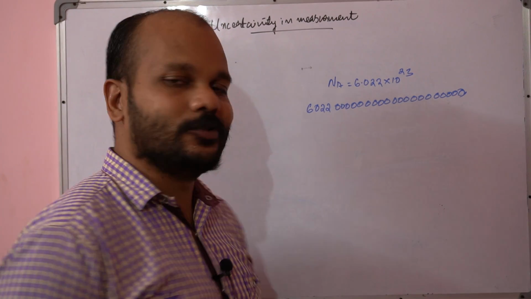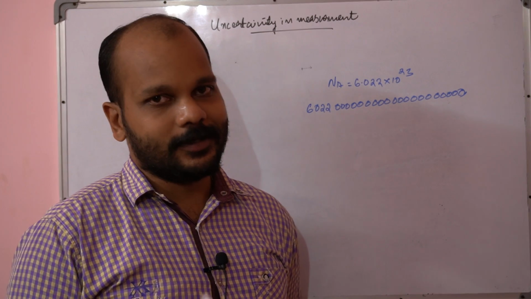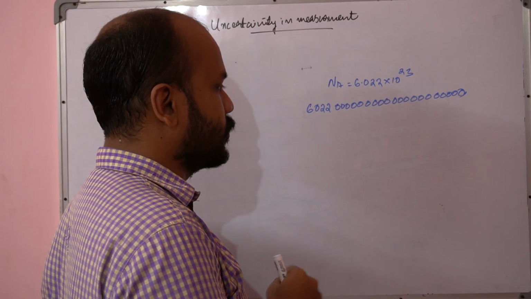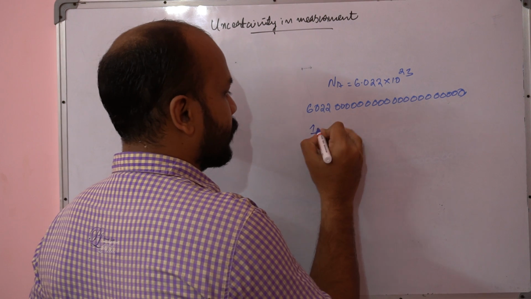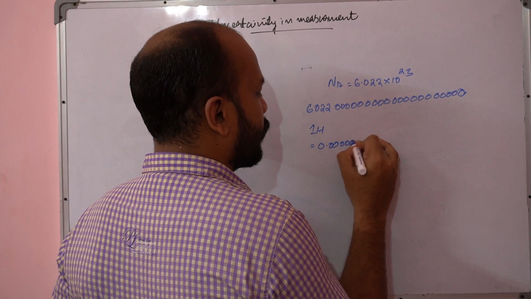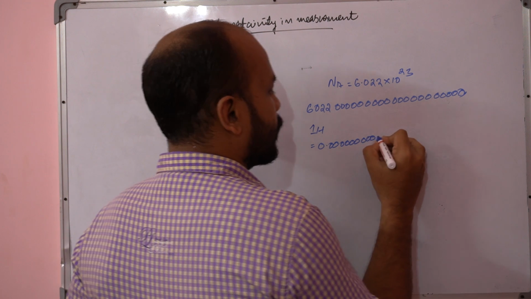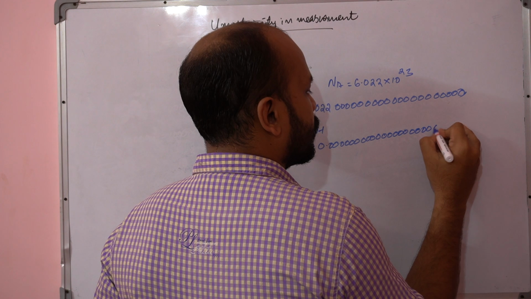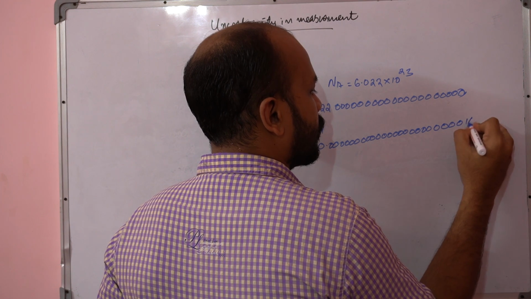Sometimes in chemistry we have to deal with extremely small numbers too. For instance, the mass of one hydrogen atom. If you write it out, it is 0.00000000000000000000000166 and so on, 23 decimal places.